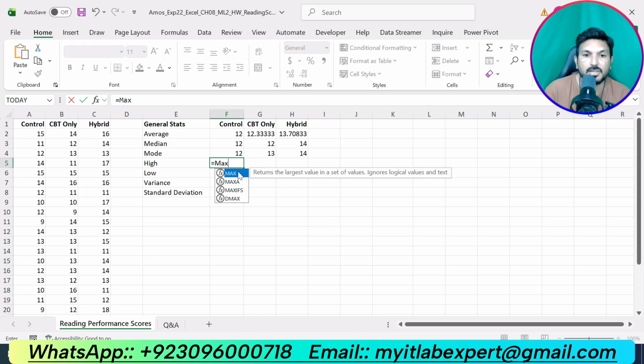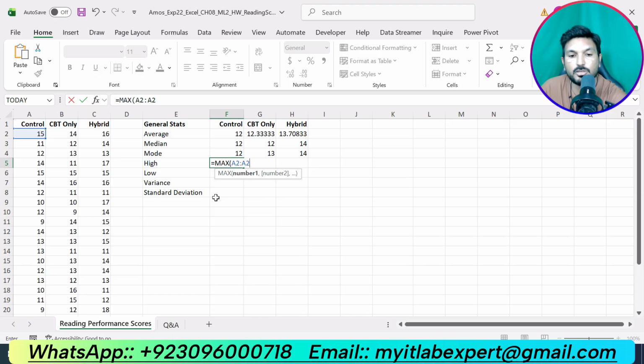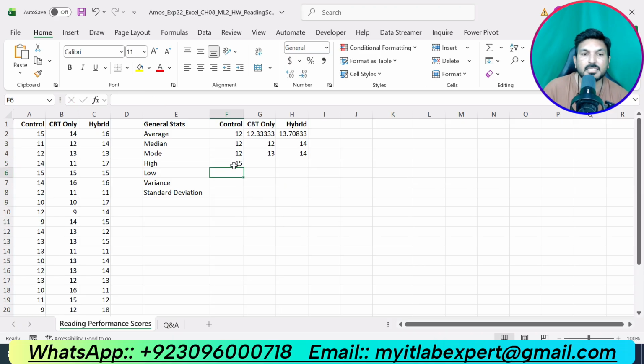So the max function will appear. Now we are supposed to calculate the maximum value for the control, and the control data is given in the range A2 up to A25. So we got the maximum value, that is 15, in the control data.